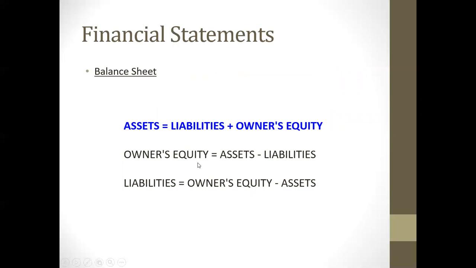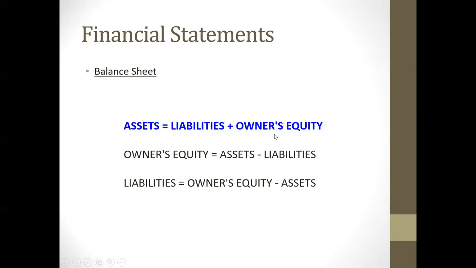Okay, so let's talk just for a minute about the financial statements and what you're going to be putting together for assignment number 13. You're going to start out with a preliminary balance sheet. Before I get to that, I'll show you an example here really quick, but on that balance sheet, what you need to know is we have assets equals liabilities plus owner's equity.